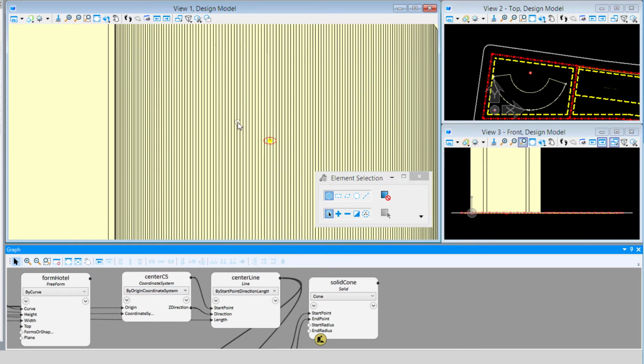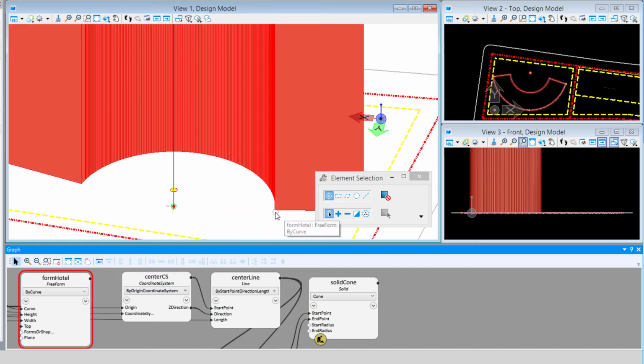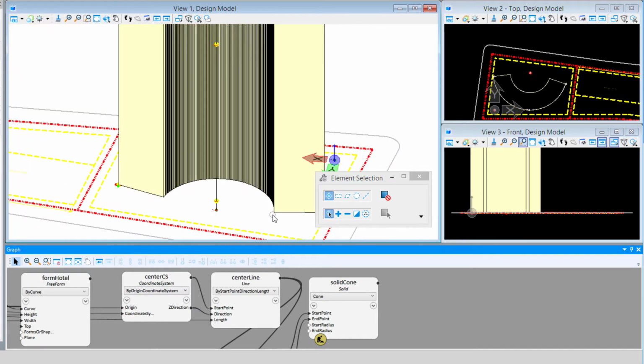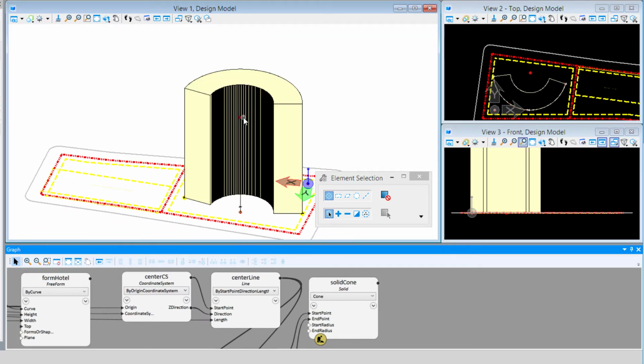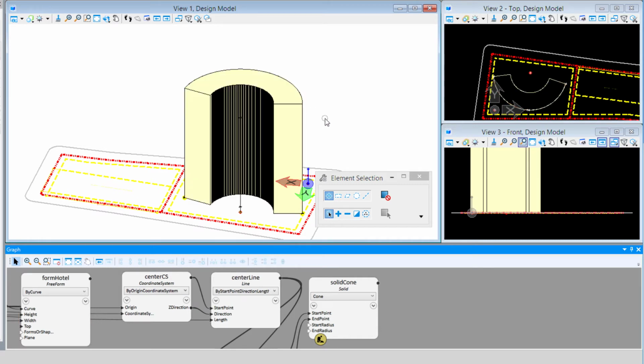Now for the start radius and the end radius, I actually want to use basically the radius of my arc here so that it starts the full width of the hotel, and then by the time it gets to the top, it's at the midpoint. It's half the width of the hotel. So I'm going to use a little bit of a formula to do that. Note that our arc is at the outer edge, so the radius that we want to define this inside edge would be the radius of that arc minus the width of the hotel.